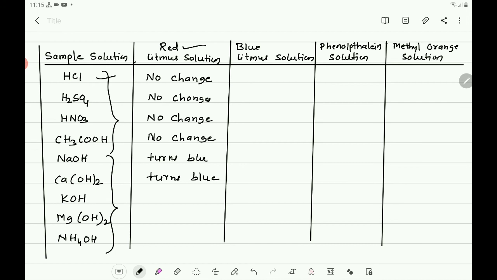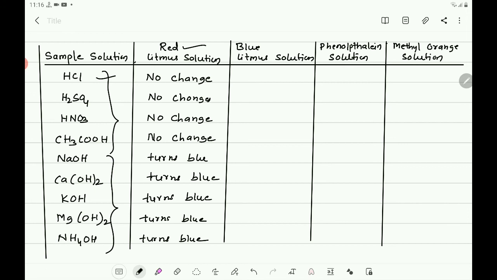This KOH, potassium hydroxide, also turns blue. Magnesium hydroxide, Mg(OH)2, also turns blue. Ammonium hydroxide also turns blue. Then put a drop of HCl in blue litmus solution.